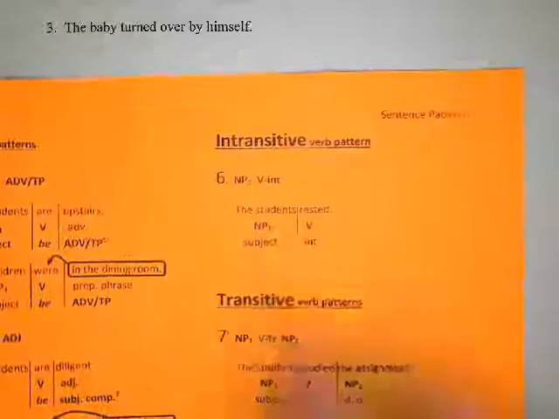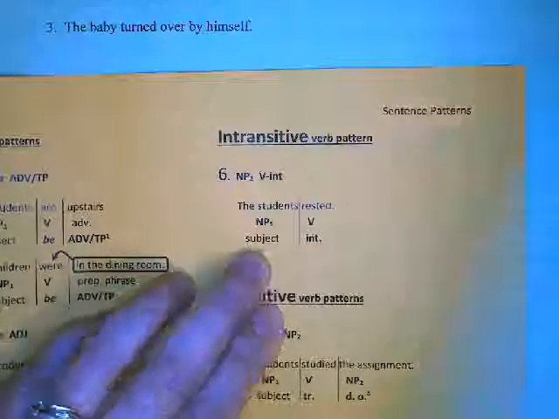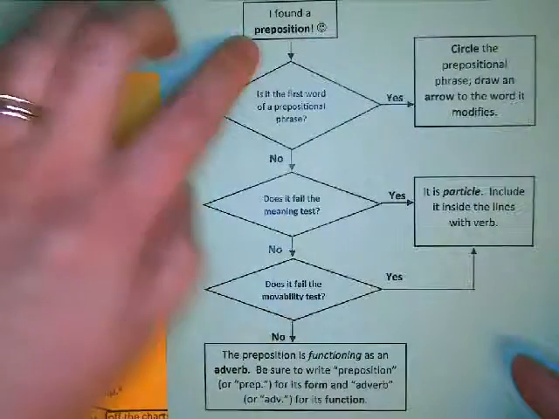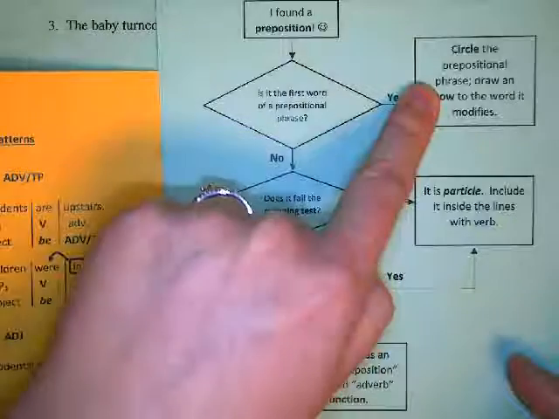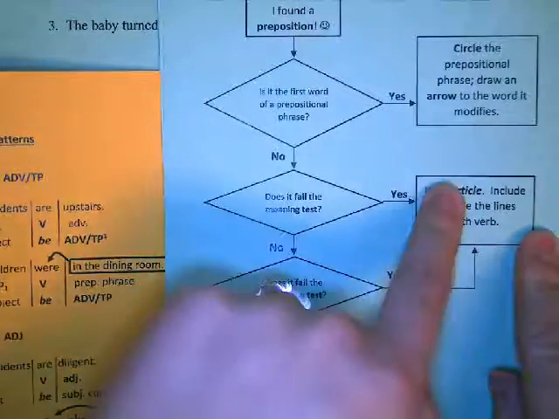So if you missed class or you just want a refresher, this is Grammar Unit 1, Exercise 5, Sentences 3, 4, and 5. This is what we did in class together today. What we're working on is the intransitive verb pattern, so simple action, and we were using our process to help us determine when we find a preposition, is it part of a prepositional phrase? Does it belong with our verb inside those verb lines, because it's technically called a particle.